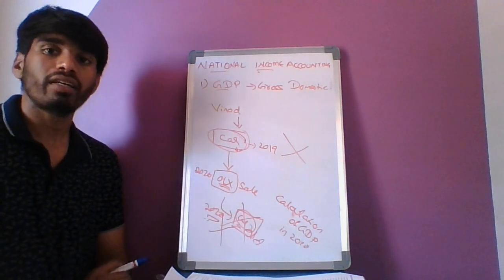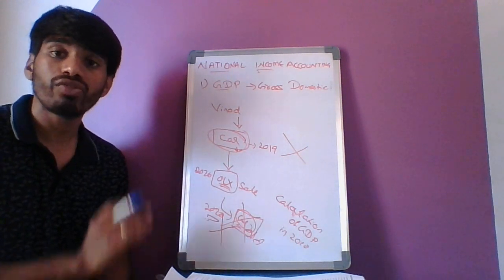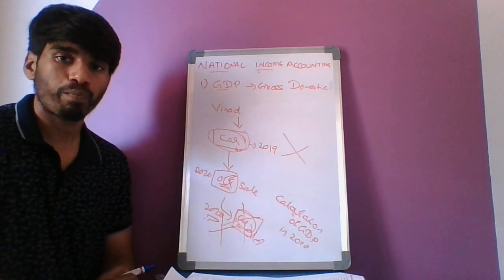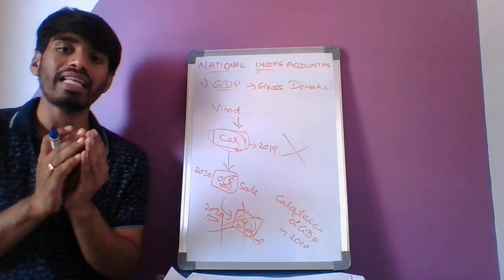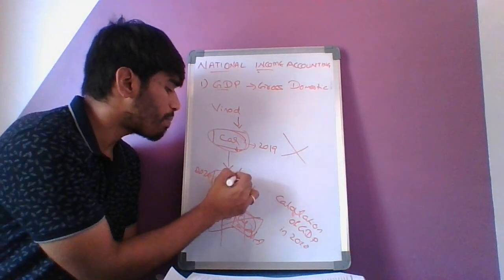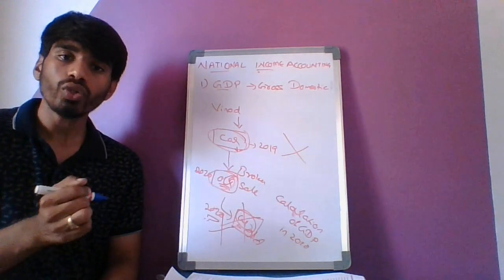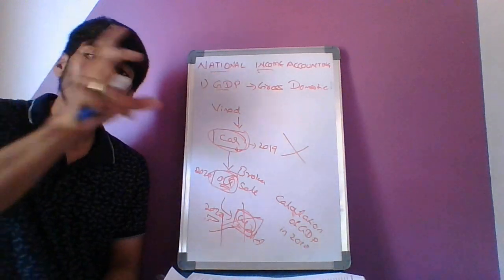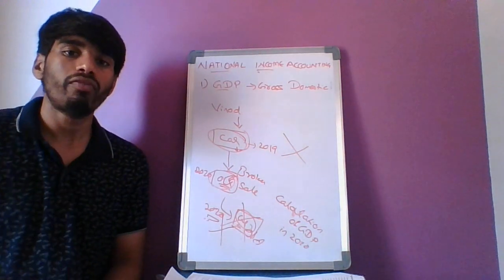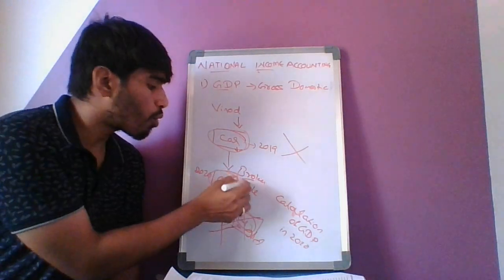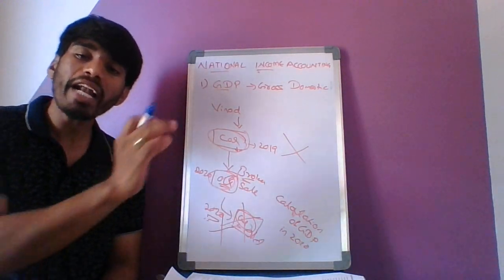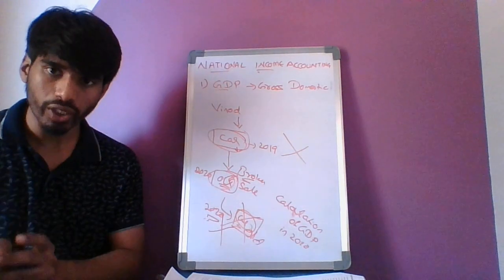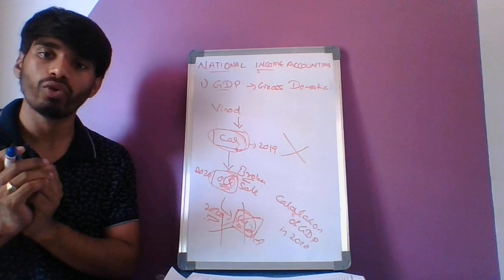Fine. But one thing which will be added to the GDP calculation is the service produced by OLX. Consider OLX as a broker. So when you are selling a car through a broker, you have to pay him some commission, right? Maybe when you sell, 10,000 or 20,000 will be the broker's commission. OLX is not doing that for free. It is doing it for some commission. That is also a service provided by OLX, right?